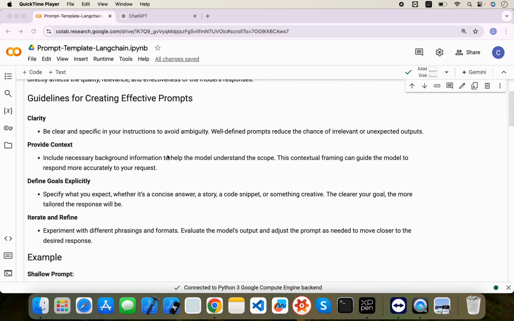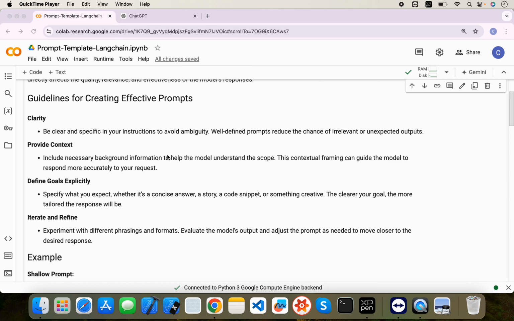The second thing is to provide the context. Context is also very important when you are assigning a task or some instruction, because it provides background knowledge to the LLM. For example, whenever you are creating a prompt for a customer support chatbot, you should mention to the model that you are a customer support chatbot or customer support assistant, and your task is to resolve the user's query in a very effective and polite way. It will give the model the context of what it is and what task it is performing.